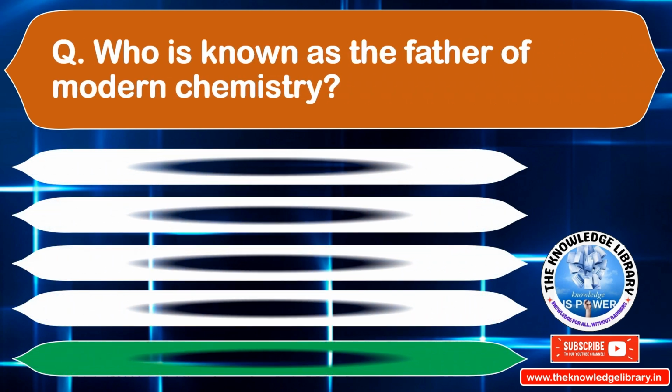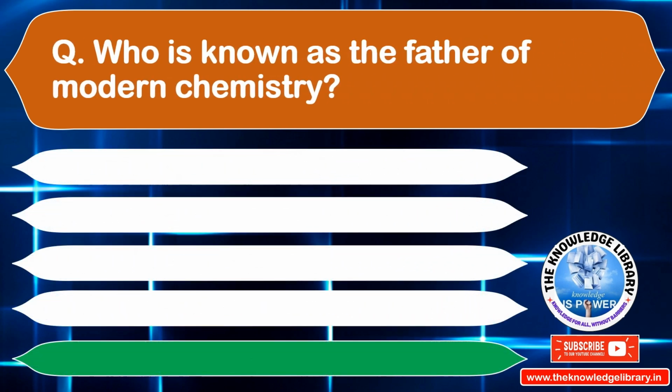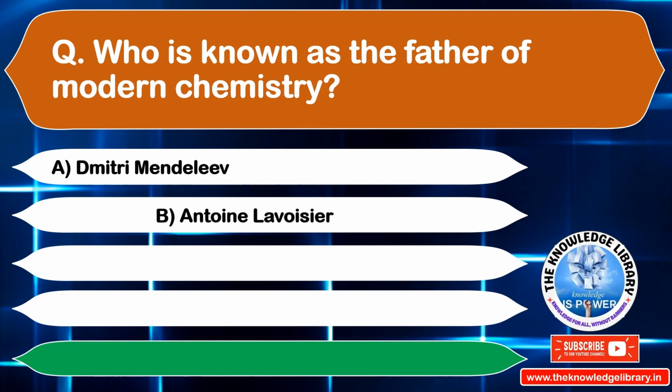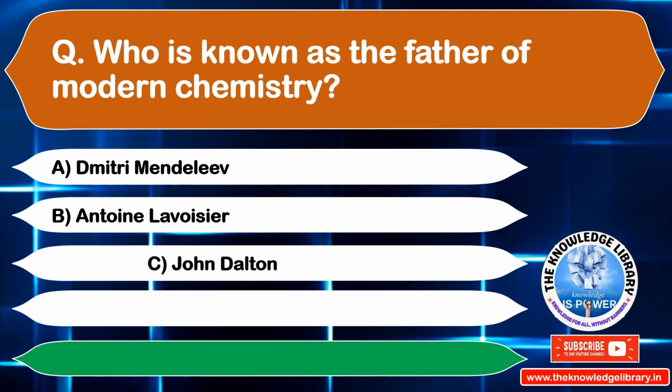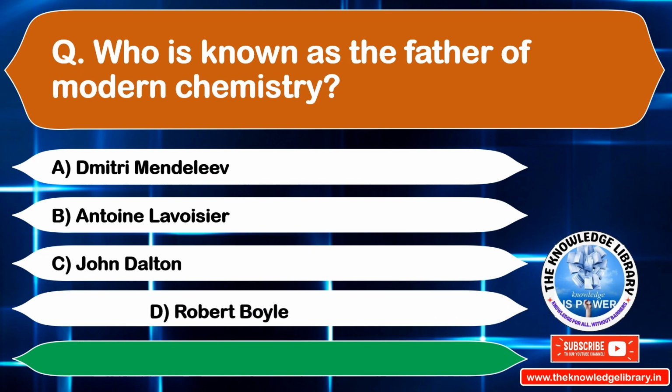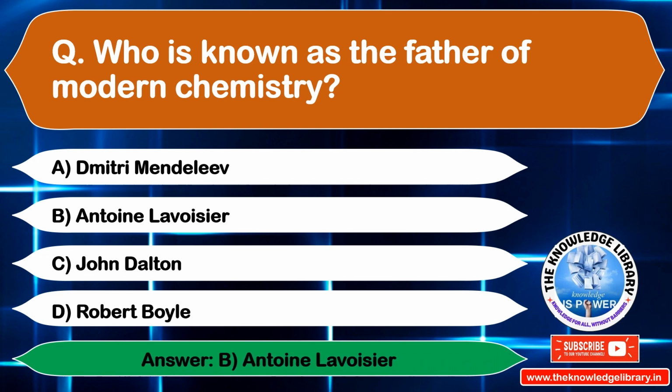Who is known as the father of modern chemistry? Option A, Dmitri Mendeleev. Option B, Antoine Lavoisier. Option C, John Dalton. Option D, Robert Boyle. The correct answer is option B, Antoine Lavoisier. Move to the next question.